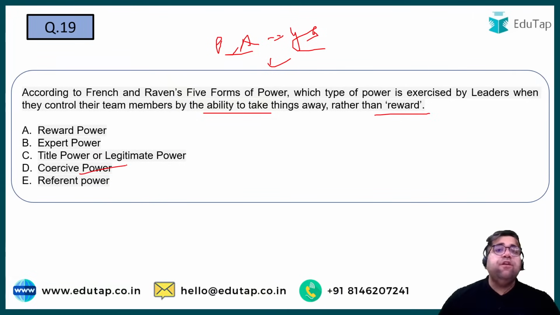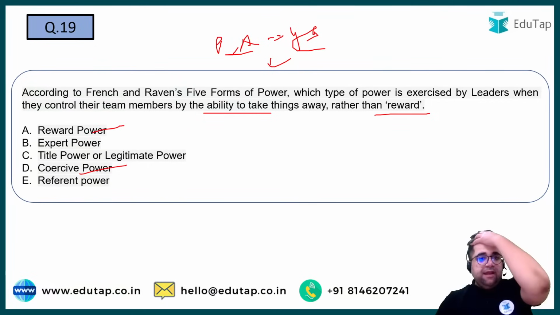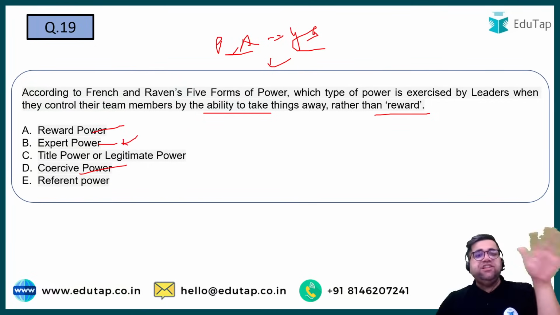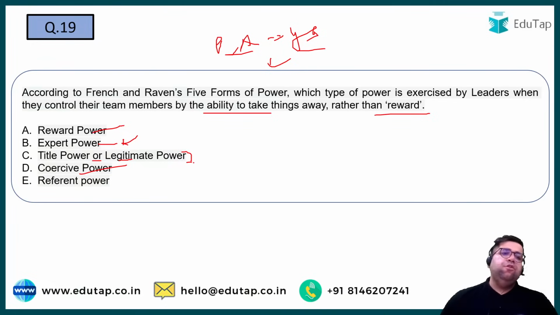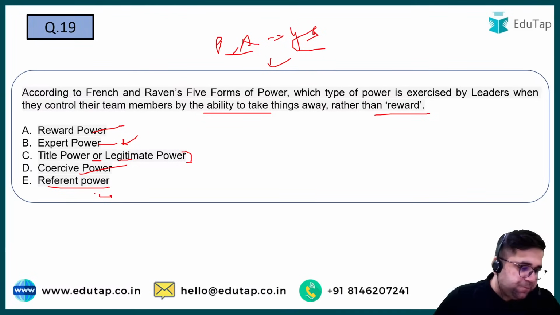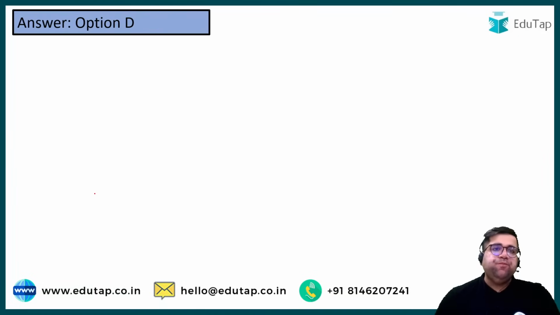But if you try to give a lot of reward, then it will be reward power. Expert power comes because you have knowledge in that domain, like a doctor has the expert power in the field of human body. Title power or legitimate power is basically coming from the law of the land. And then you have referent power. Referent power is something which you should try to chase. Like you can say PM Modi has a kind of a referent power because he has a lot of fan following. So he has some X factor, right? So the answer over here will be option number D, right?